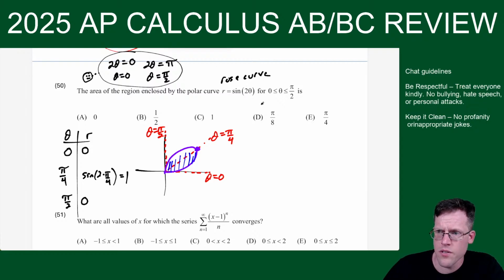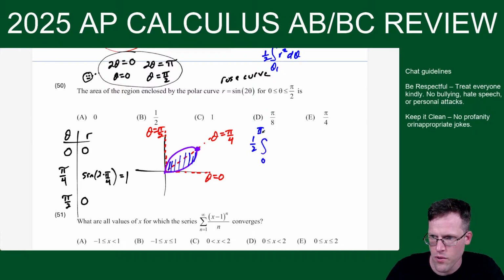What we could do is polar area, integral from theta 1 to theta 2 of 1/2 r squared d theta. So I just go 1/2 integral from 0 to pi over 2, and I go r squared, so I'm going to have sine squared 2 theta d theta.